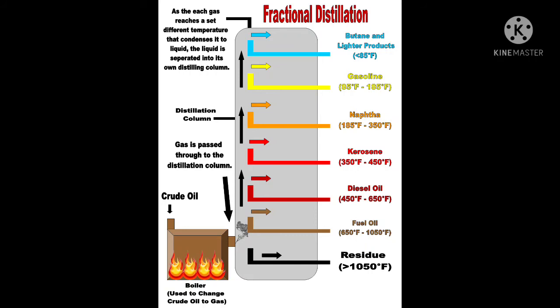As you can see, naphtha is from 185 degrees to 360 degrees, kerosene from 350 degrees to 450 degrees, then diesel oil is from 450 degrees to 650. All this fuel oil has different temperatures, so at different temperatures it gets separated, and different things are used from this crude oil, that is, petroleum in common language.